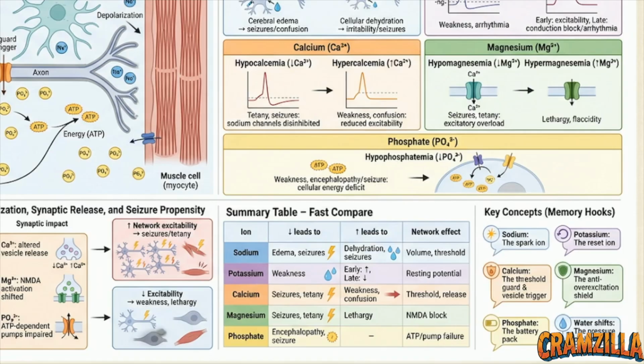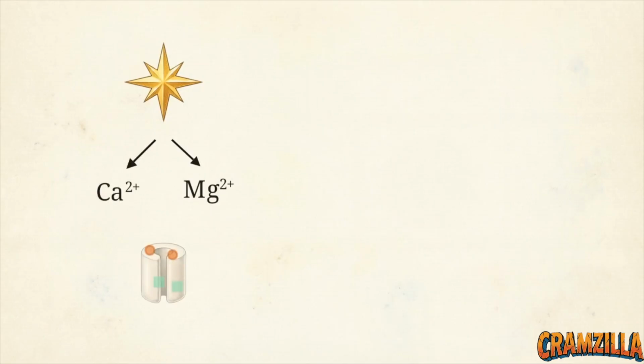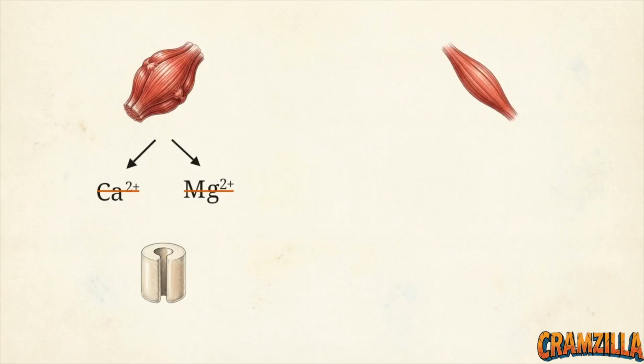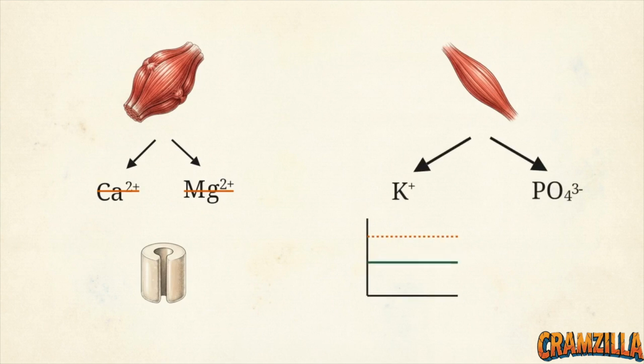patient. If the patient presents with severe volume issues, specifically cerebral edema and subsequent confusion, the diagnostic logic points to the osmotic pressure of sodium. If the patient presents with unmitigated hyperexcitability, generalized tetany, or a sudden onset of seizures, the system is missing its threshold guards. This points directly to a lack of calcium or magnesium. If the dominant phenotype is profound weakness, lethargy, or a cardiac conduction block, the cell is exhausted. This indicates an altered resting potential driven by potassium, or a total energy failure driven by phosphate.